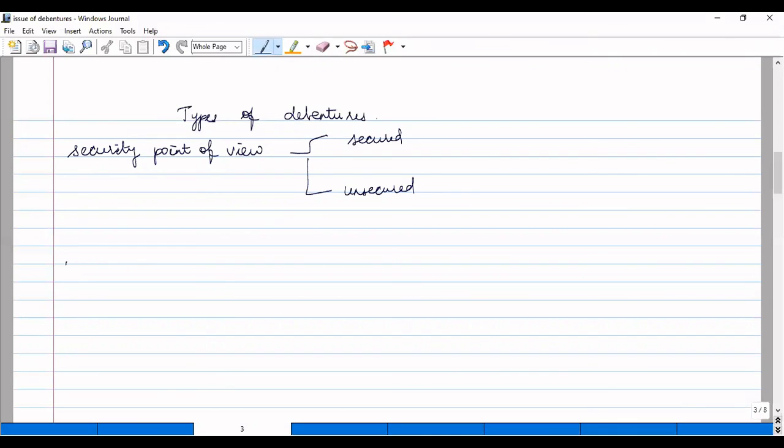Next, from the redemption point of view. Based on the redemption point of view, the debentures are classified as redeemable debentures and irredeemable debentures.